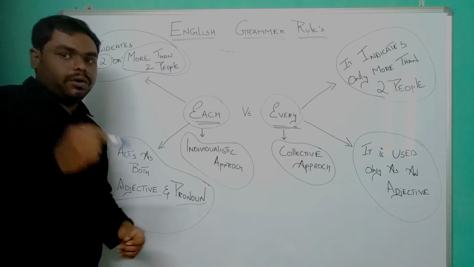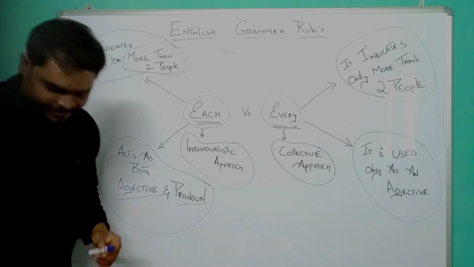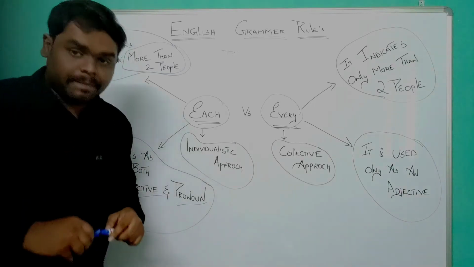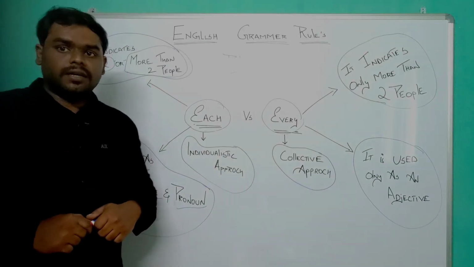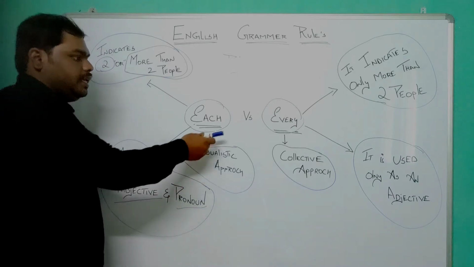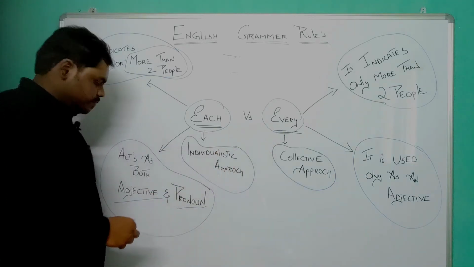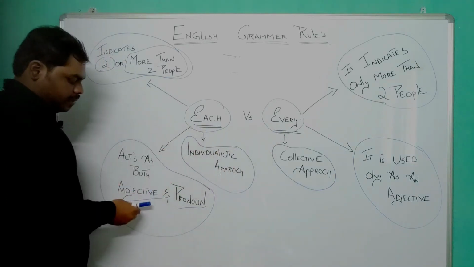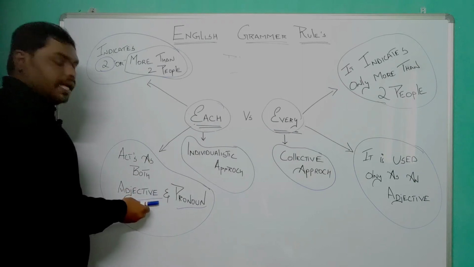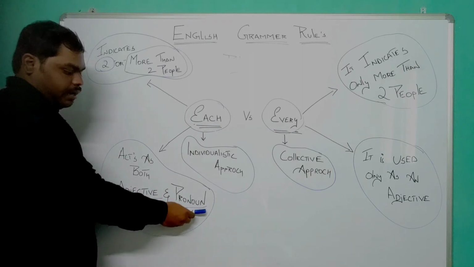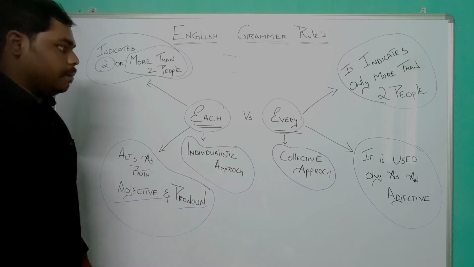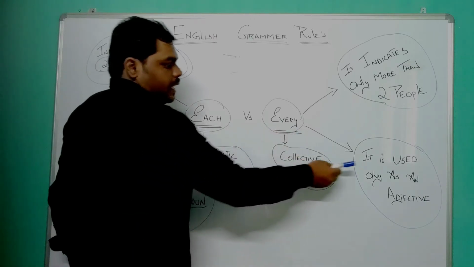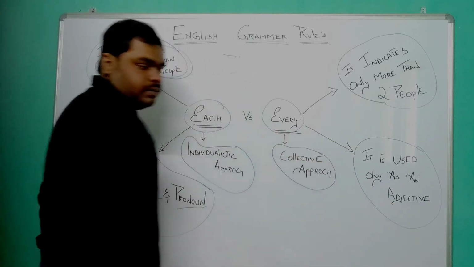If you know it, please go comment down. So the third differentiation between the words each and every is that each can take 2 different forms. It can act as an adjective and also as a pronoun. But the word every can only act as an adjective, right?